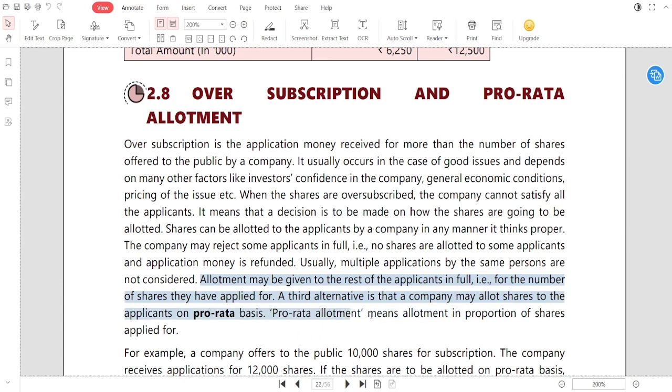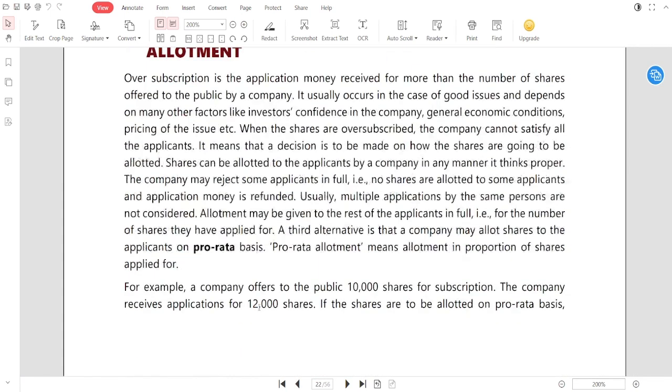Pro rata allotment means allotment in proportion of shares applied for. See what is written, very important. Pro rata means allotment in proportion of shares applied for. Sir, two things are very important here. Let's discuss two things.